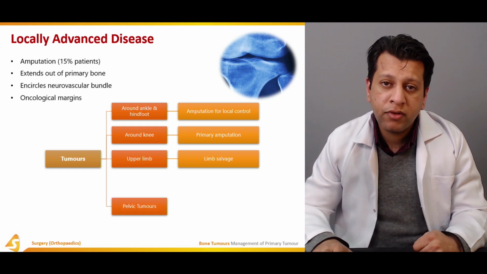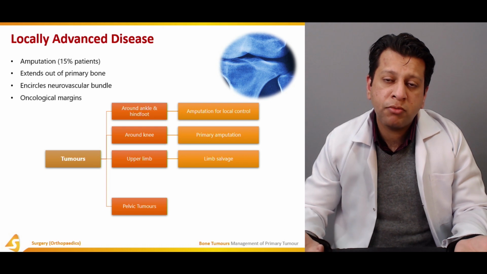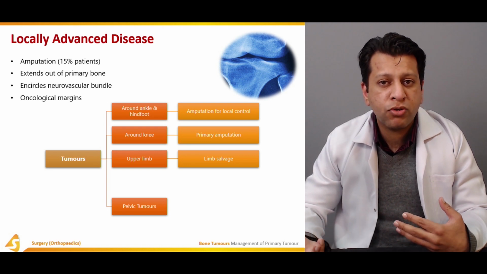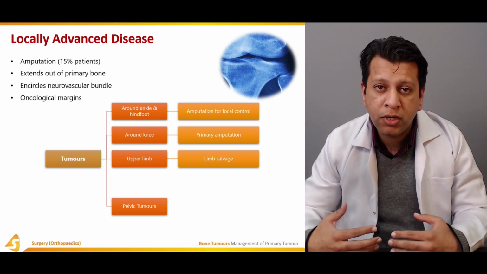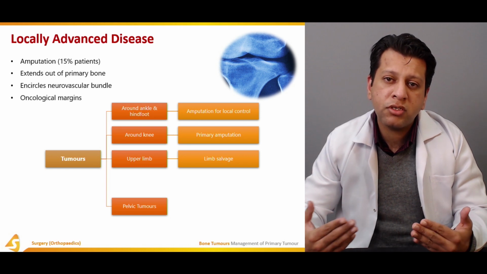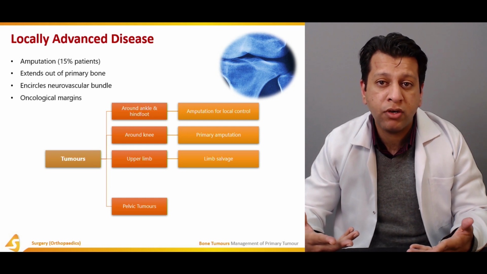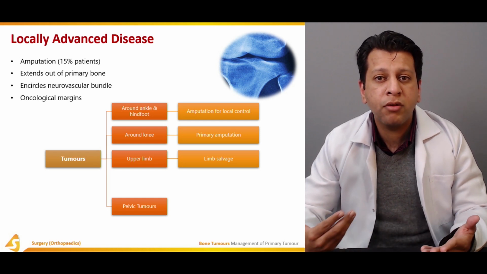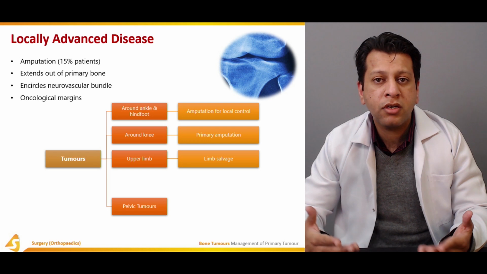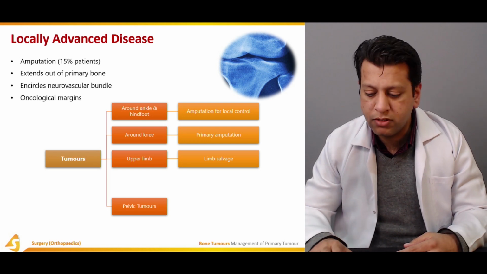In the case of the pelvis, as I just told you, if a patient presents with chondrosarcoma with an irresectable mass, then amputation is probably a good option, and it's going to give more survival benefit to the patient rather than performing a wide local resection or a limb salvage surgery.